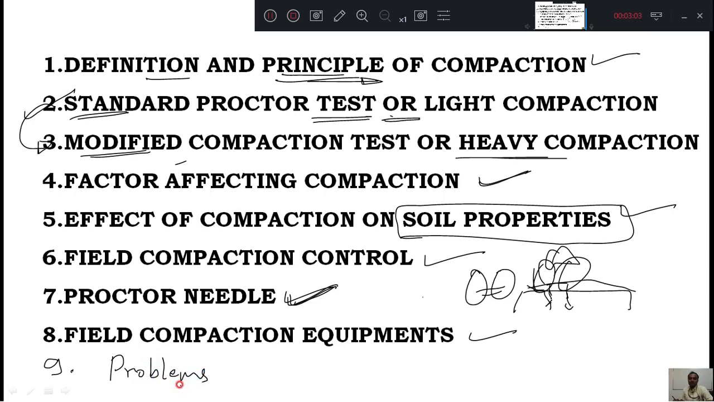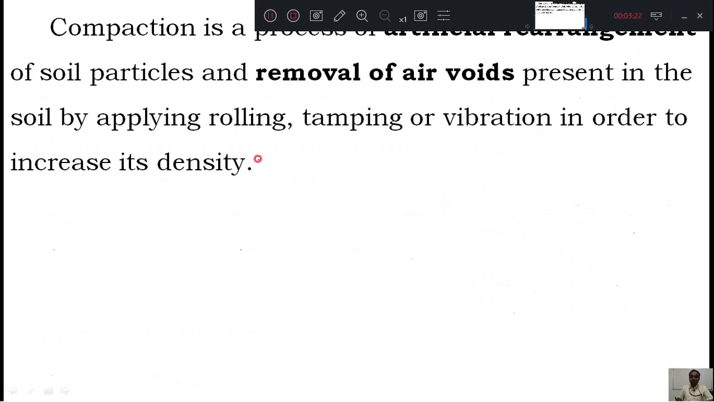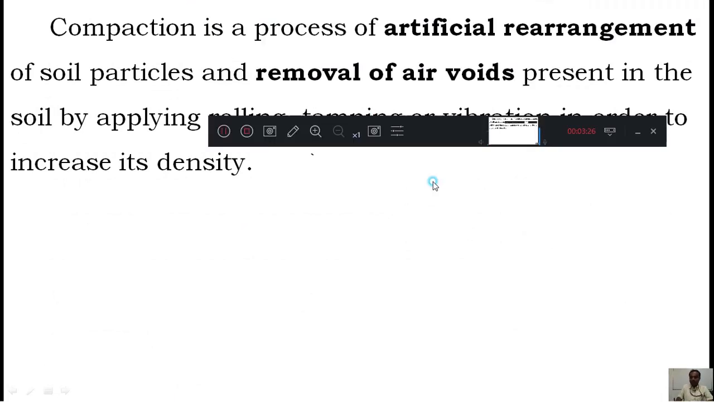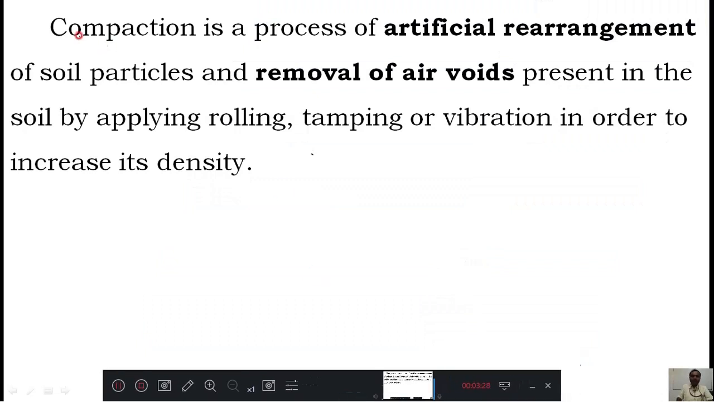This is the entire syllabus of the compaction chapter, and it's a very easy chapter. About 80% to 90% is theory, and only 10% or 20% are very easy problems. That also we will study at the end of the lecture. Thank you. Next, what do you mean by compaction? That I told you, but the technical definition we need to study as the standard.